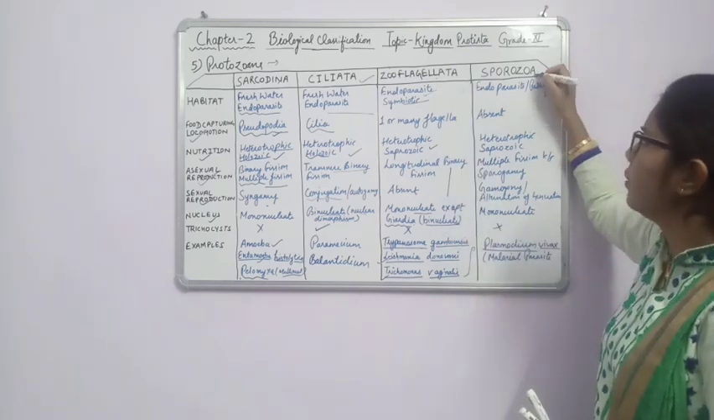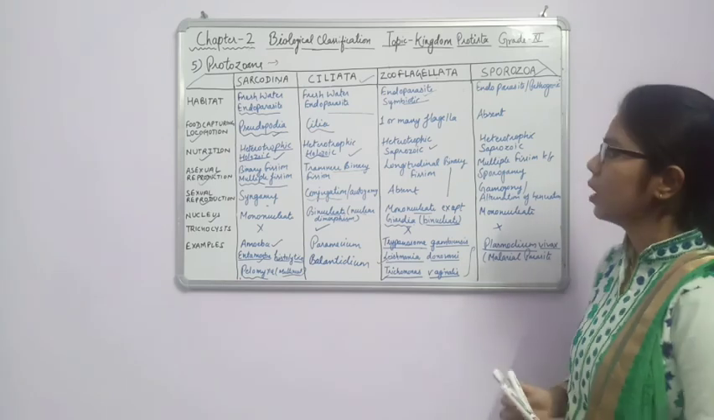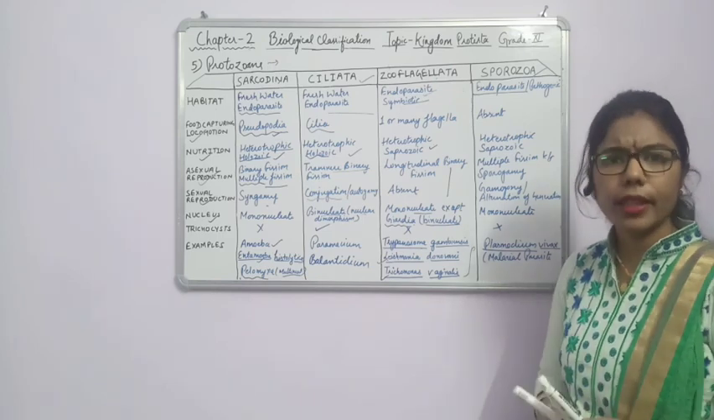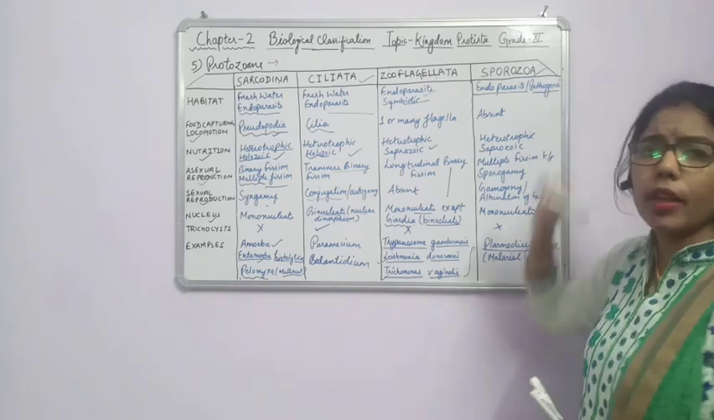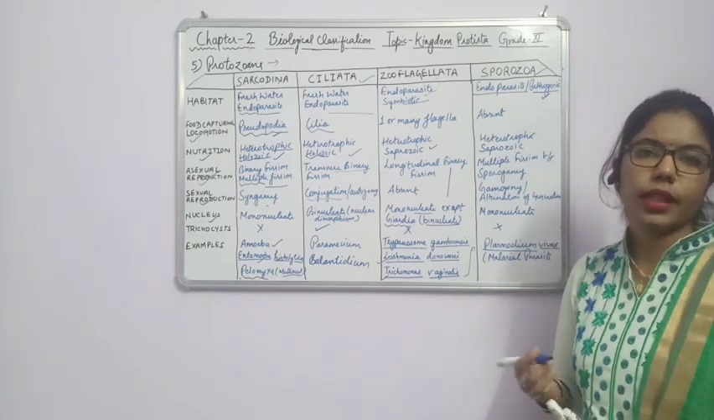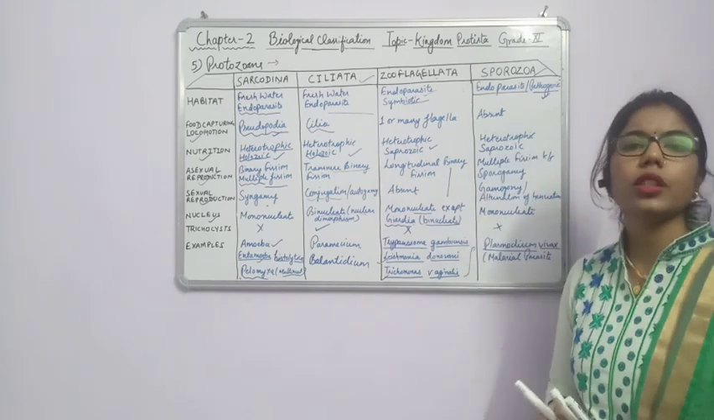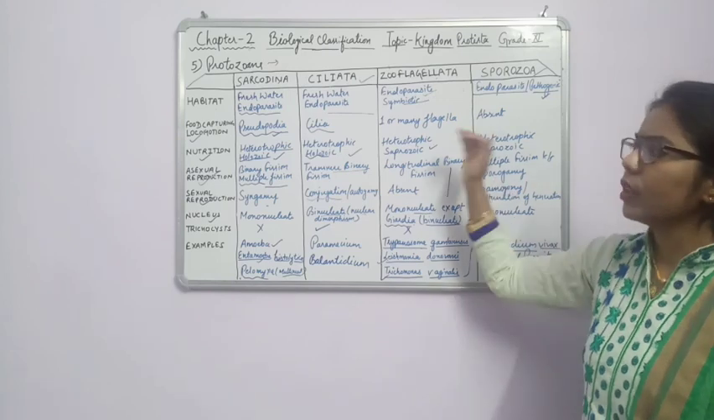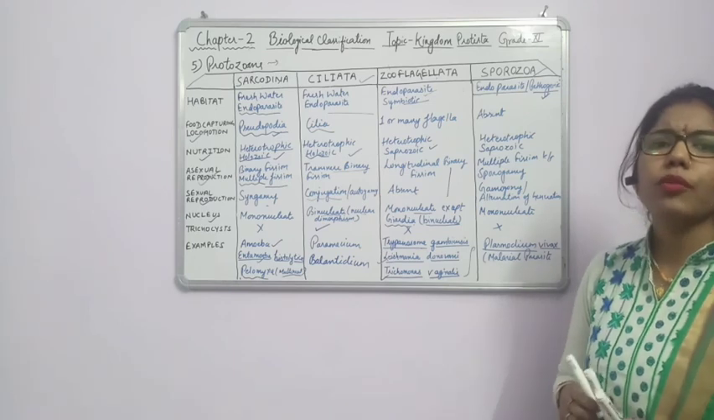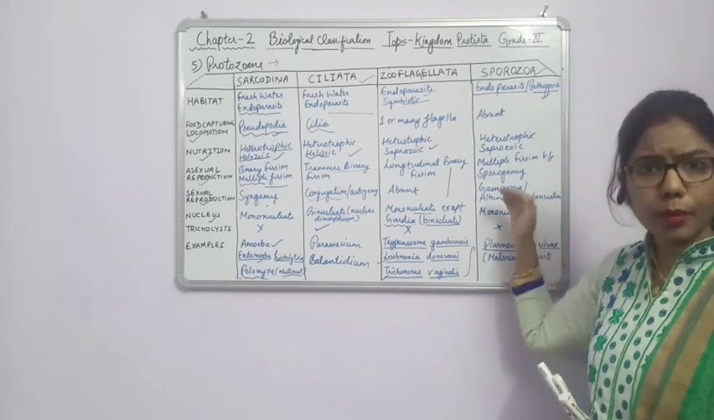Now another one is Sporozoa. The name Sporozoa itself indicates something related to spores. Here the habitat is endoparasite, because it is present inside the body of living organisms, and it causes diseases. That's why we can say they act as pathogens. For food capturing and locomotion, there is no specialized structure. So how do they move? There is a gliding movement, so that it can move.